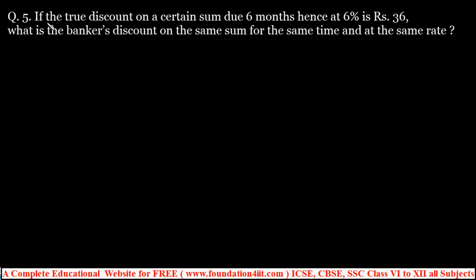So in this problem, the true discount on a certain sum due 6 months hence at 6% is 36. What is the banker's discount on the same sum for the same time at the same rate? Always remember, the banker's discount is the simple interest on face value, always for the same time. That is the main step. How much value we are applying, on that value simple interest should be calculated. That is the banker's discount, right?